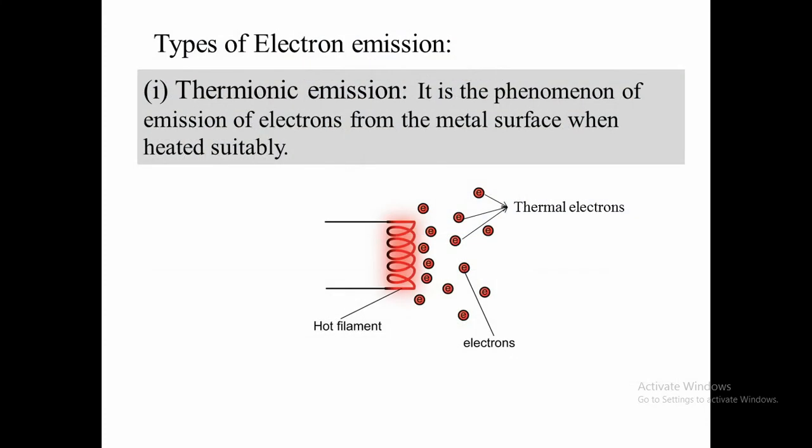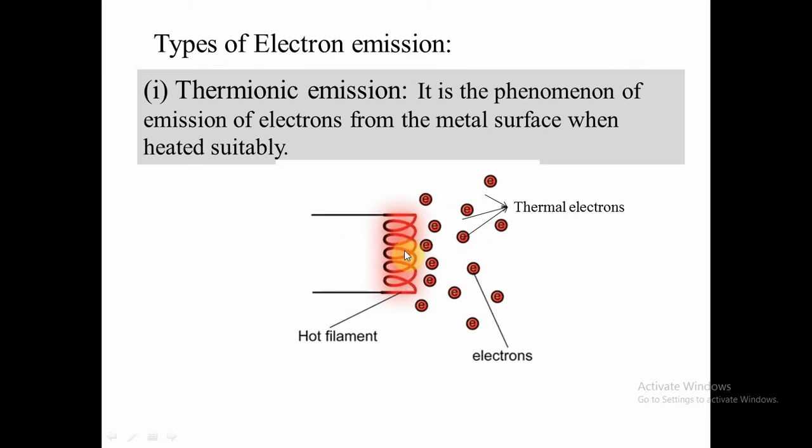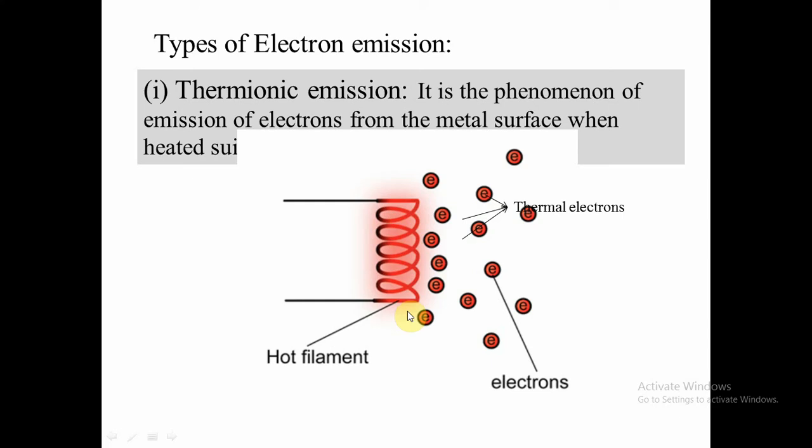By different methods, we can make electrons free from the metal. The first one is thermionic emission. It is the phenomenon of emission of electrons from the metal surface when heated suitably. Here this is a filament. If we connect this filament to an external battery and pass an electric current through it, it gets heated up. The electrons in the filament absorb energy from the heat and get liberated from the filament. These liberated electrons are called thermal electrons.